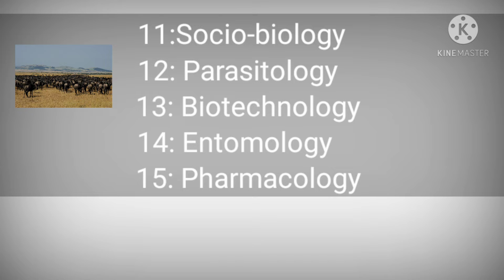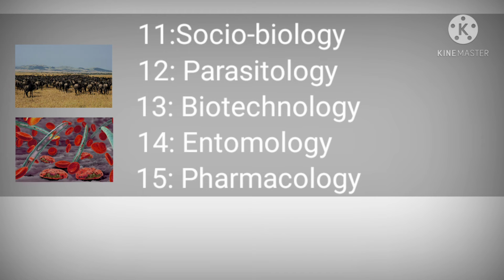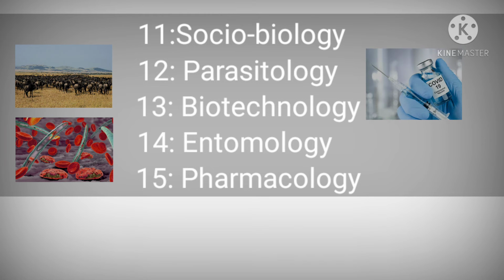Twelfth, parasitology. This branch deals with the study of organisms which take food and shelter from a host. That is, the malaria parasite invades red cells inside the body. Thirteenth, biotechnology. This branch deals with the study of the use of living organisms to make products for their welfare. That is, vaccines are chemicals that stimulate the immune system to better fight against pathogens when they attack the body.